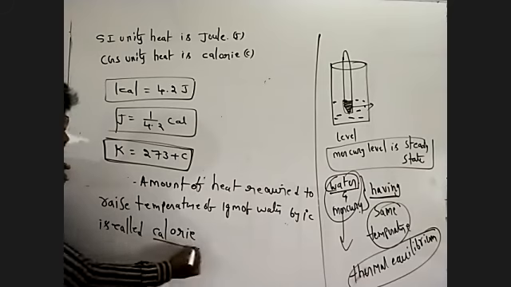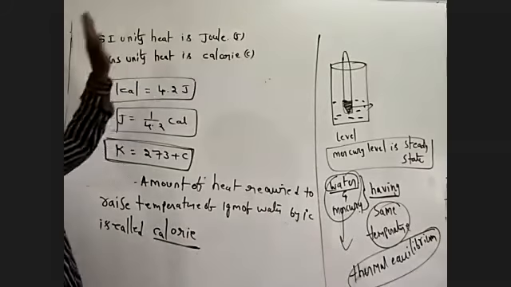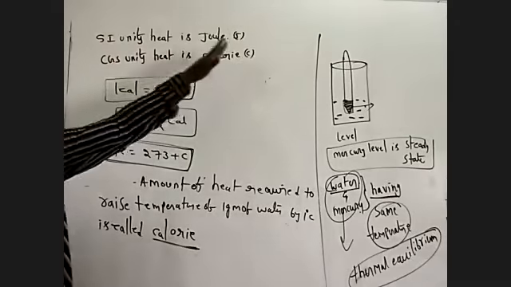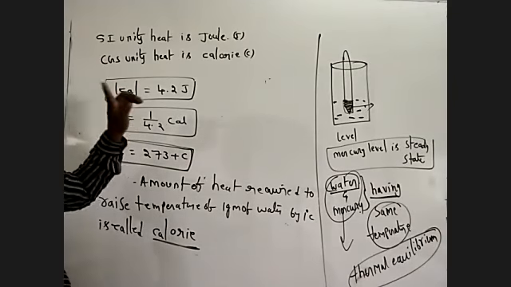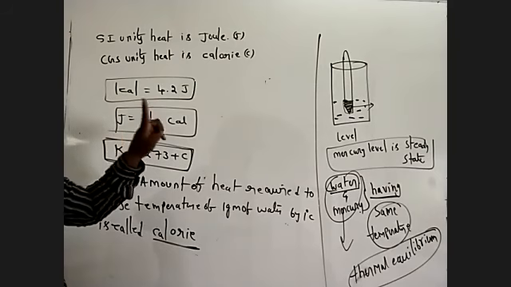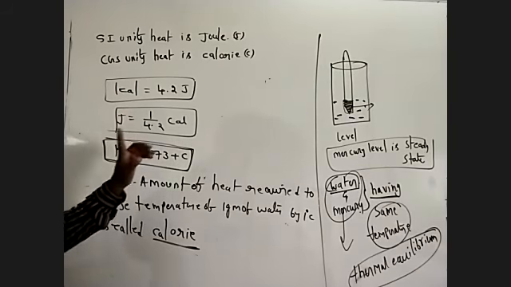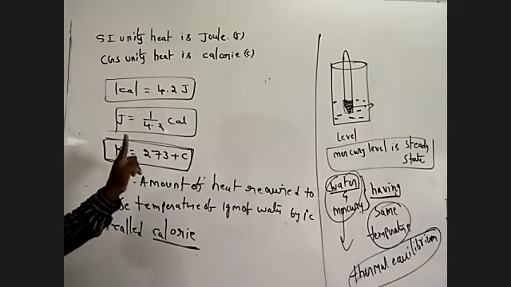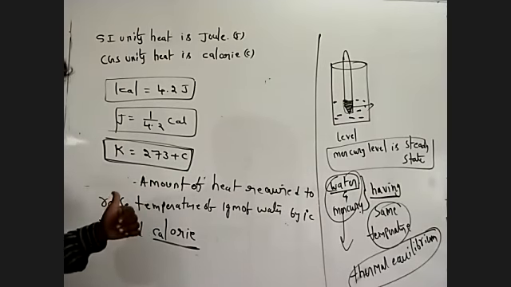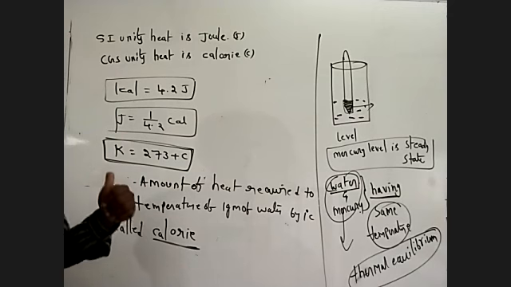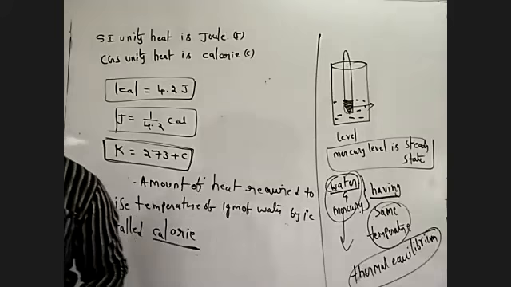So the SI unit of heat is joule, and the CGS unit of heat is calorie. The relation between calorie and joule: 1 calorie is equal to 4.2 joules, and 1 joule is equal to 1 by 4.2 calorie. Kelvin is equal to 273 plus C. The amount of heat required to raise the temperature of 1 gram of water by 1 degree Celsius is called a calorie.